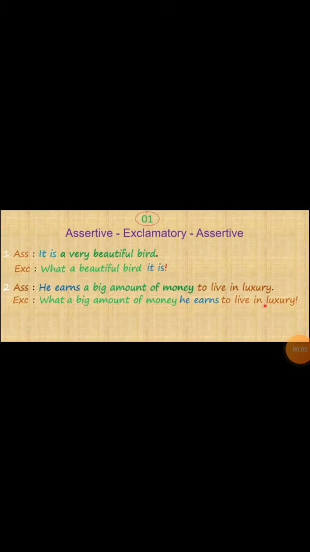So girls, again look at the examples here. In my previous video we learned about 3 steps, right? Now we are going to use these 3 steps in these sentences. Look at the first example: "It is a very beautiful flower." Again we divide this sentence into 2 sections.